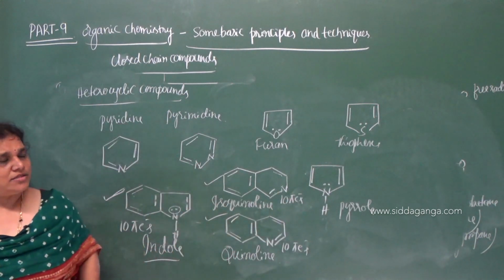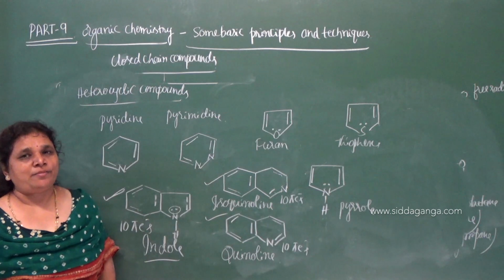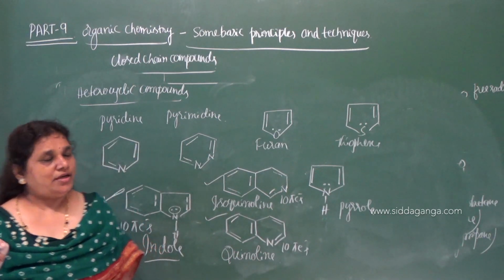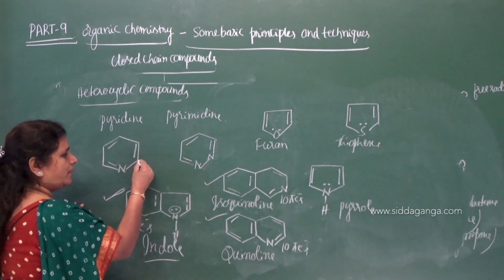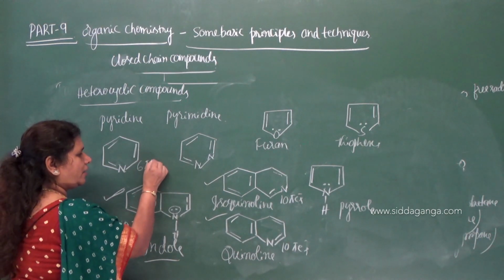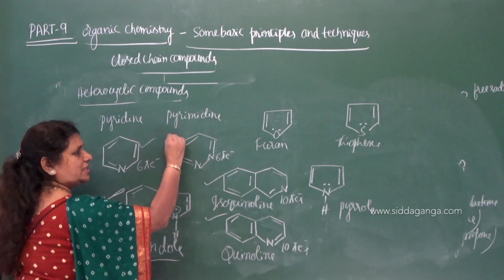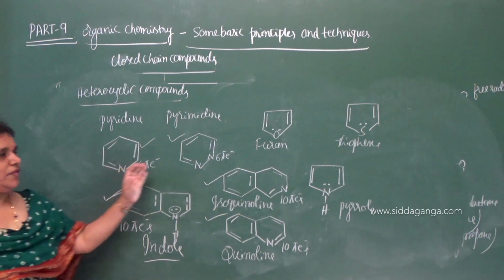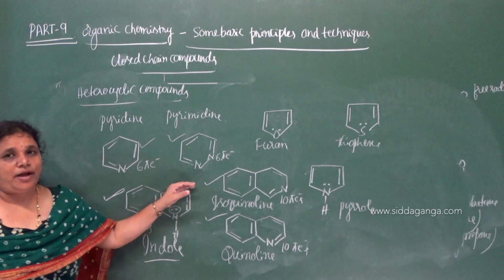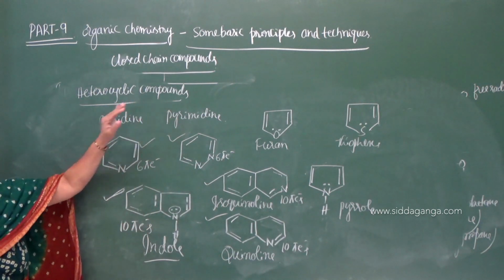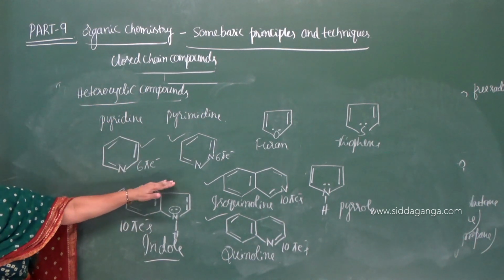Now we have to look at whether it satisfies the 4n plus 2 pi electron rule. Here we have 3 pi bonds, therefore 6 pi electrons, and here also 6 pi electrons. These two satisfy the Huckel rule, therefore they are aromatic. What type of aromatic? Heterocyclic non-benzenoid aromatic compound.